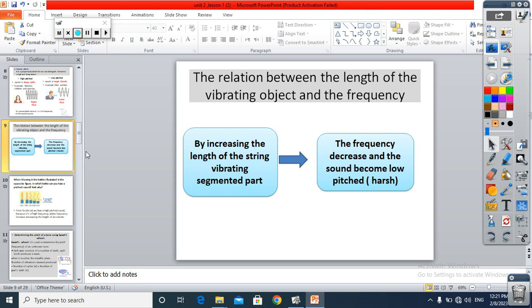The relation between the length of the vibrating object and the frequency: by increasing the length of the vibrating part of the string, the frequency decreases, and the sound becomes low pitched, harsh.